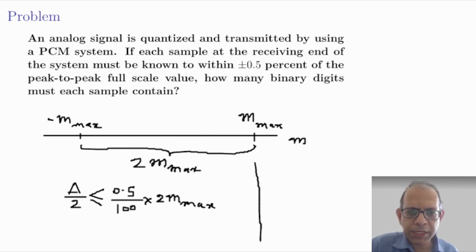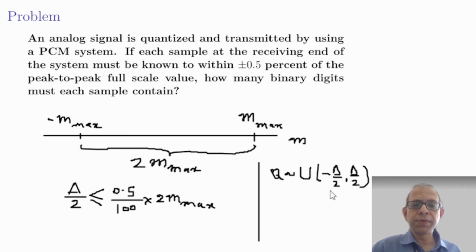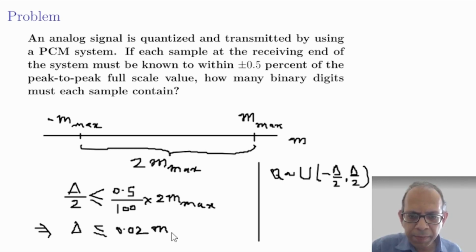Remember, for uniform quantization, the quantization error is uniformly distributed in the interval minus delta by 2 to plus delta by 2. That is, the maximum positive error is delta by 2, maximum negative error is minus delta by 2. So the error is within plus minus delta by 2, and that should not exceed plus minus 0.5%. And therefore, delta by 2 is less than or equal to 0.5 by 100 into 2m max, or from here, delta is less than or equal to 0.02 m max.